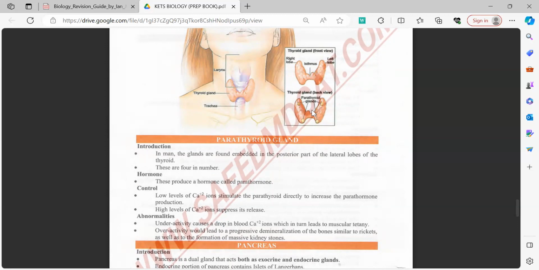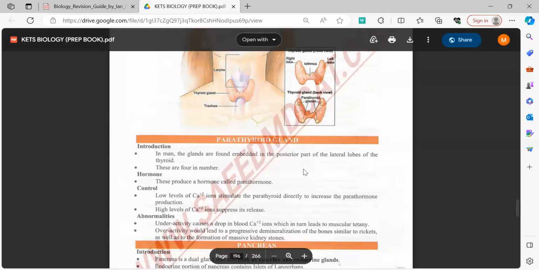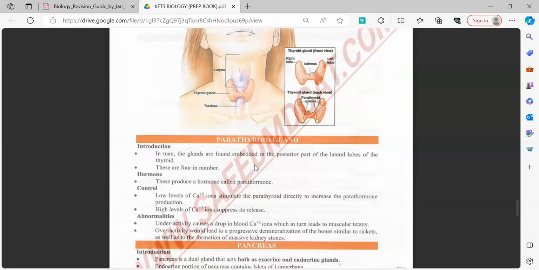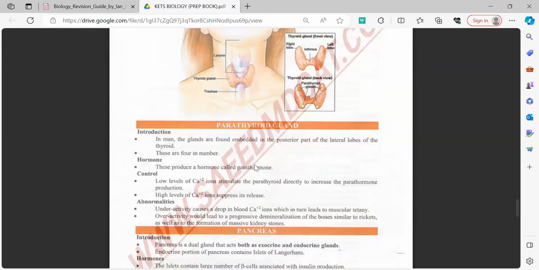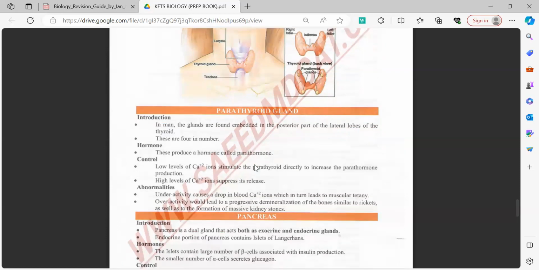It may also lead to kidney stones as excess calcium is released into the urine, and normally there isn't calcium present in the urine. So there are basically calcium stones precipitated in the urine in the form of calcium oxalate, which later have to be removed by the process of lithotripsy.